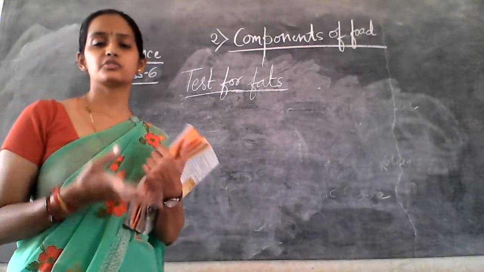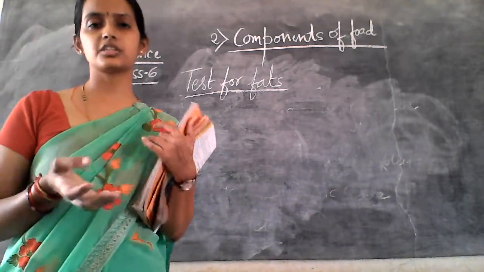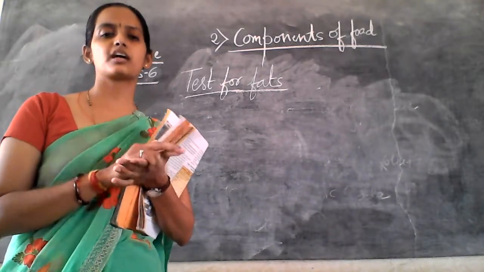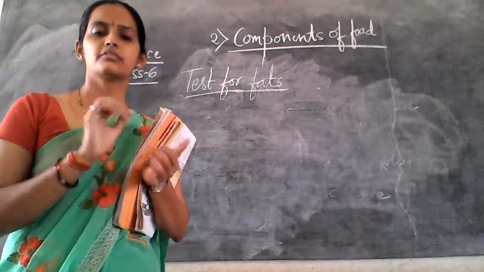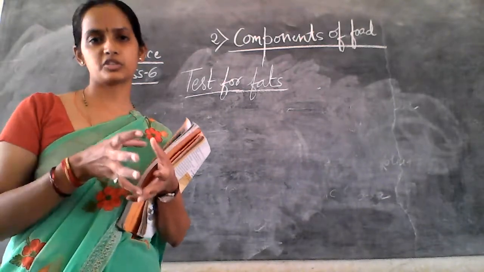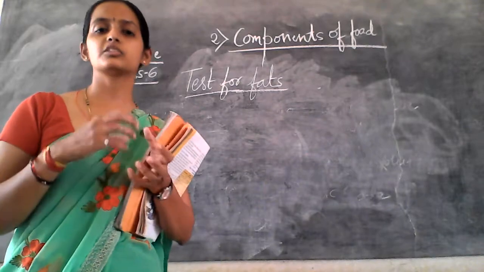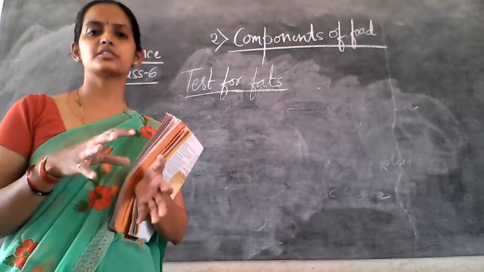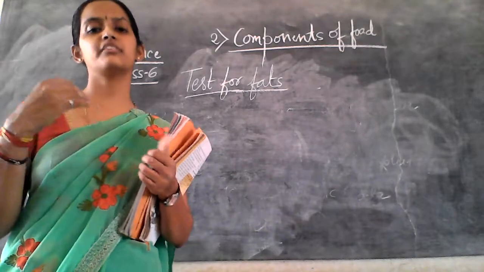So, as we are studying the testing for fat, how to test? Take a material in a paper, then crush or press that food material with the paper, and you can see the oil patches on the surface of the paper, right? If we do not get any patches of oil, then it is said that it does not contain any fat.